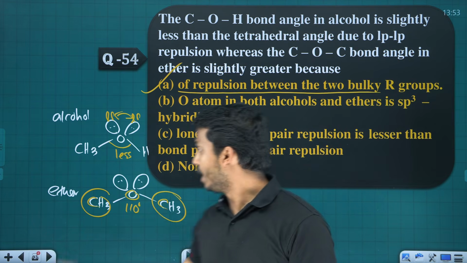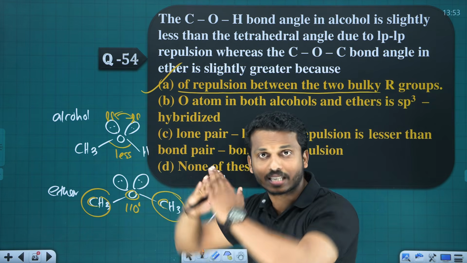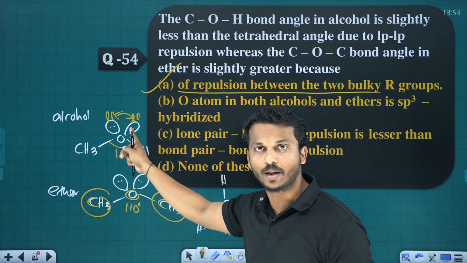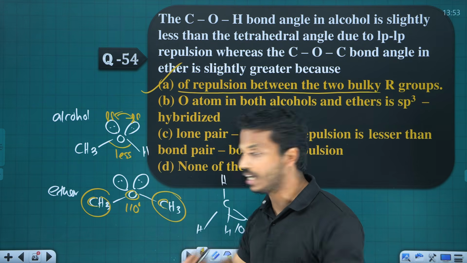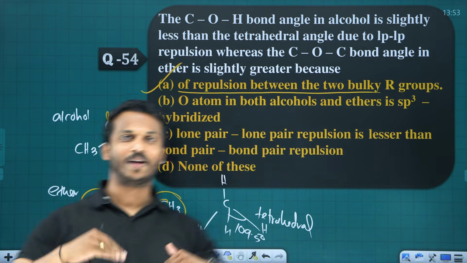So remember all. In alcohol, why is the bond angle lesser? Because of lone pair repulsion. In ether, why is the bond angle greater? Because of the bulky group repulsion.